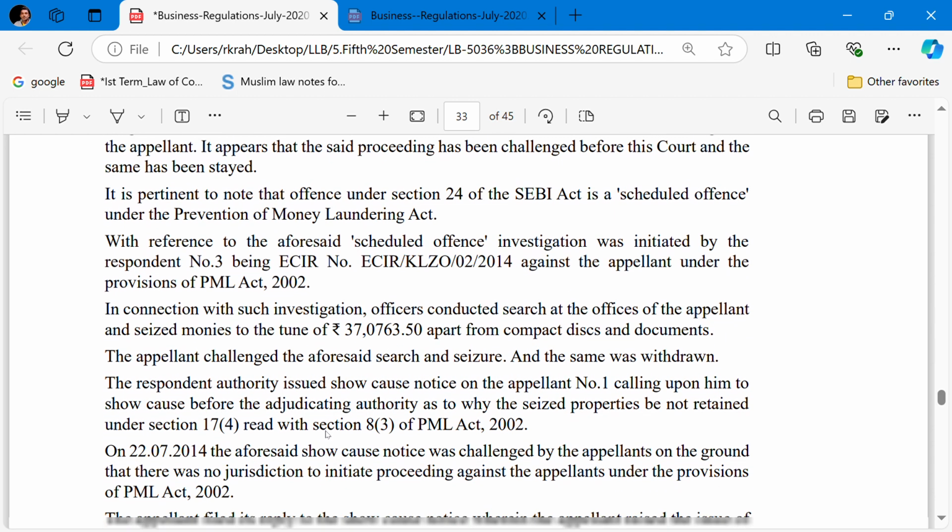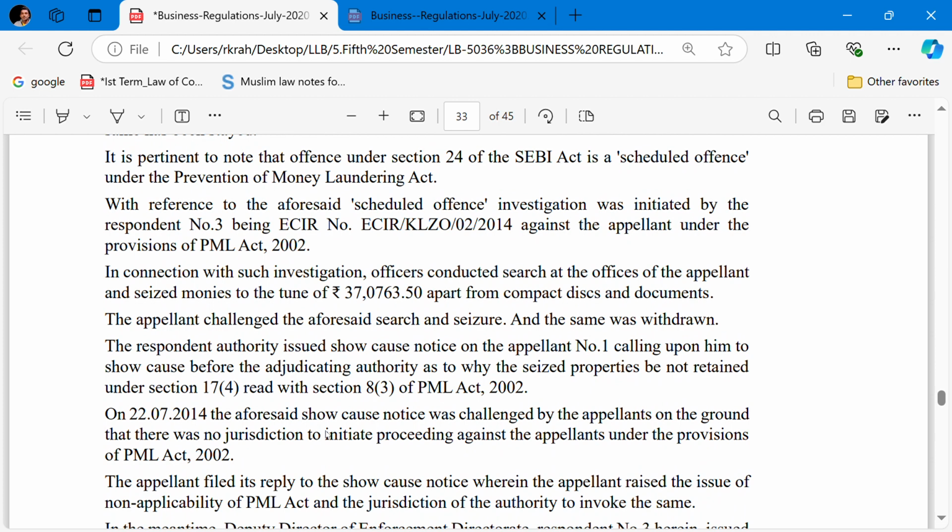The respondent authority issued a show cause notice on the appellant, calling upon him to show cause before the adjudicating authority as to why the seized property should not be retained under Section 17 clause 4, read with Section 8 subsection 3 of the PMLA Act 2002.